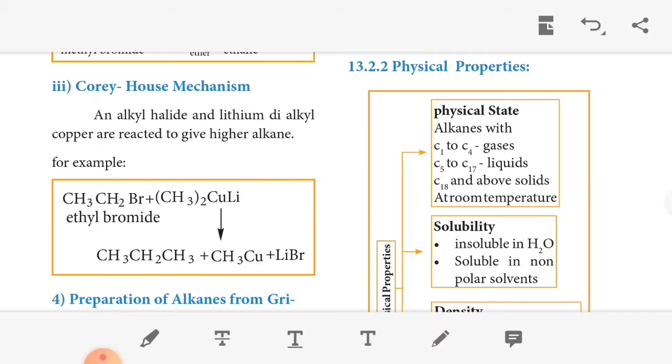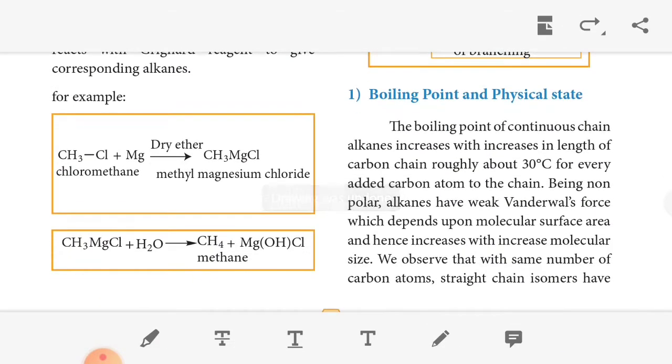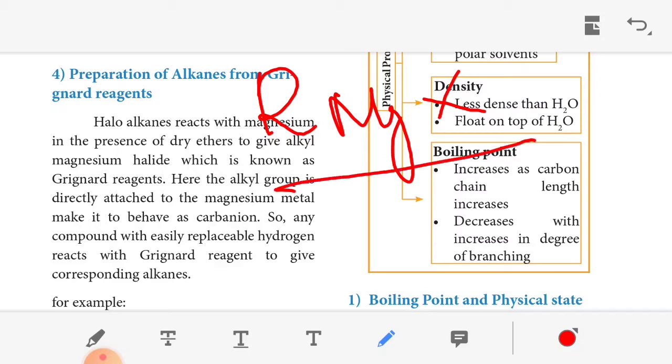Then the fourth method is preparation of alkane from Grignard reagent. You know the meaning of the Grignard reagent. A Grignard reagent contains an alkyl group, that is R, then magnesium and X. That is the general formula of a Grignard reagent, RMgX.